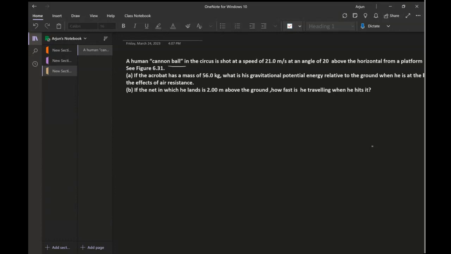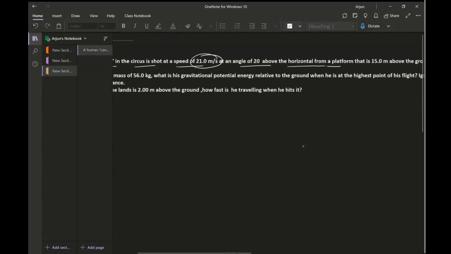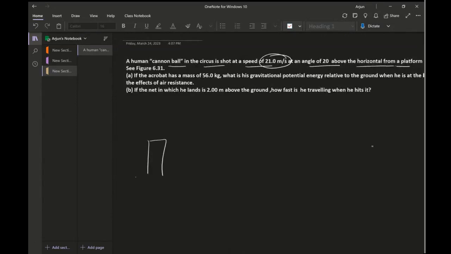A human cannonball in the circus is shot with a speed of 21 meters per second at an angle of 20 degrees above the horizontal from a platform that is 15 meters above the ground. So there is a platform above the ground, and the acrobat has a mass of 56 kg.